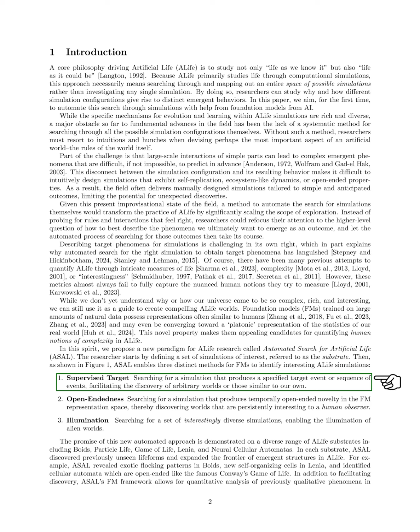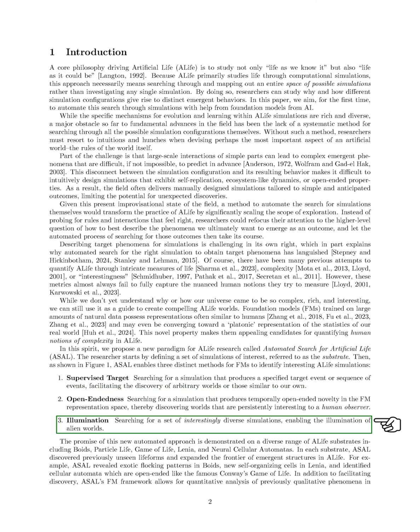1. Supervised target searching. This method looks for simulations that produce specific events or sequences, helping us discover new worlds. 2. Open-endedness searching. This method seeks simulations that generate ongoing novelty, leading to worlds that remain interesting over time. 3. Illumination. This method finds a variety of diverse simulations, revealing unique and unfamiliar worlds.